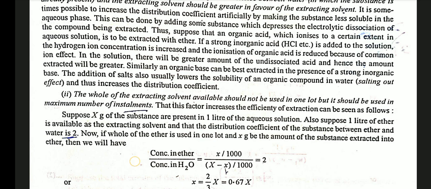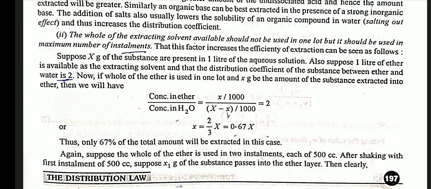Suppose x gram of substance are present in 1 liter of aqueous solution. Also, suppose 1 liter of ether is available as extracting solvent and that the distribution coefficient of the substance between ether and water is 2. Now, if whole of the ether is used in one lot and x gram will be the amount of substance extracted into ether, then we will have concentration in ether upon concentration in H2O equal to (x/1000) upon (X minus x/1000) is equal to 2. x is equal to 2 by 3 X is equal to 0.67X. Thus, only 67% of total amount will be extracted in this case.